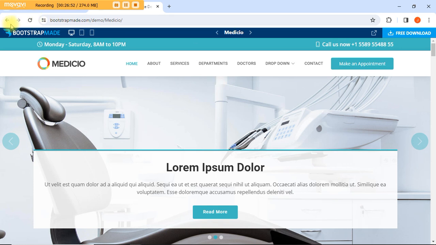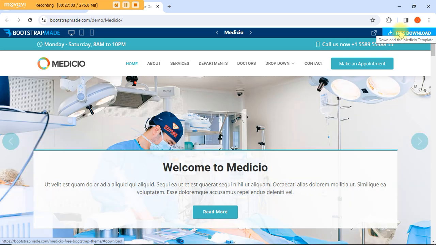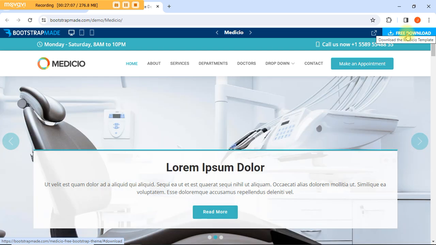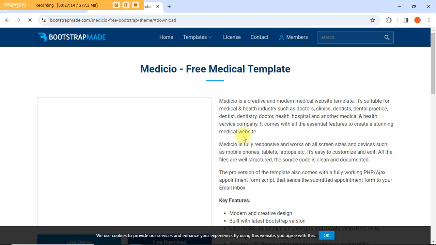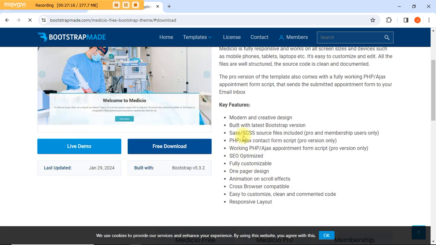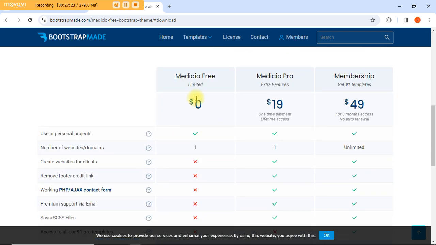Now what I would do is, you see that I go back, I click on back to go back, or I come here and do free download, this very button. I do free downloads. So let me just go ahead here and click on free downloads. Now we will scroll down here. It will bring us here, and we'll click on free downloads. I want us to see this first.